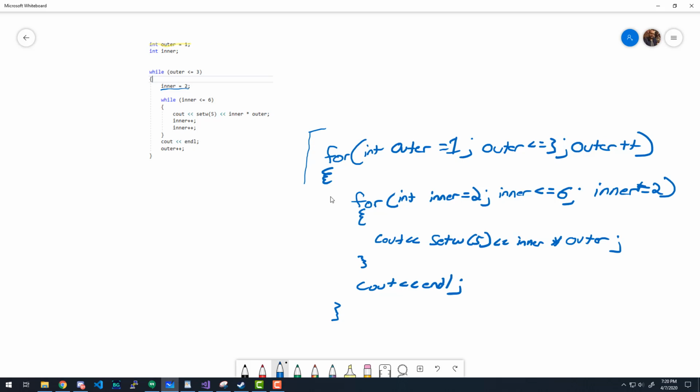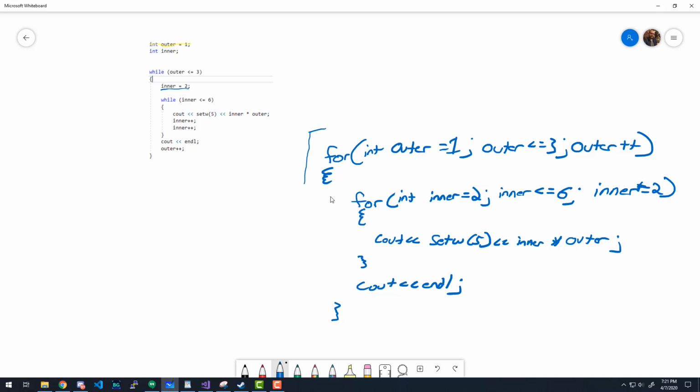When we have a count control loop, generally speaking, a for loop is the best structure to use. I hope you can see why, because we declare a number, we have our loop test right here, and we have our modify LCV that, while it's not checking that we're for sure getting closer and closer to exiting the loop, at least makes it so that we have to include all 3 pieces of our loop.